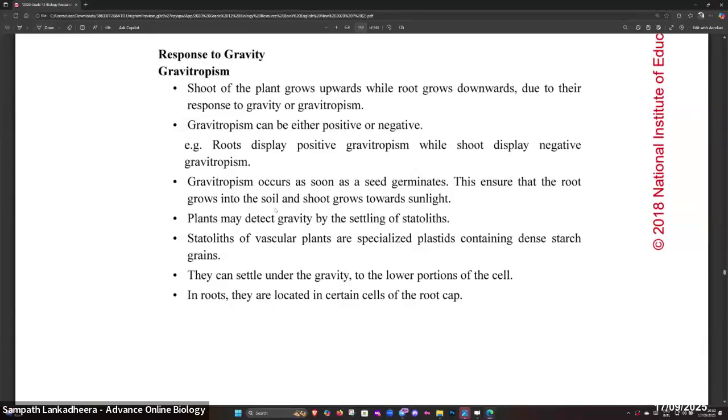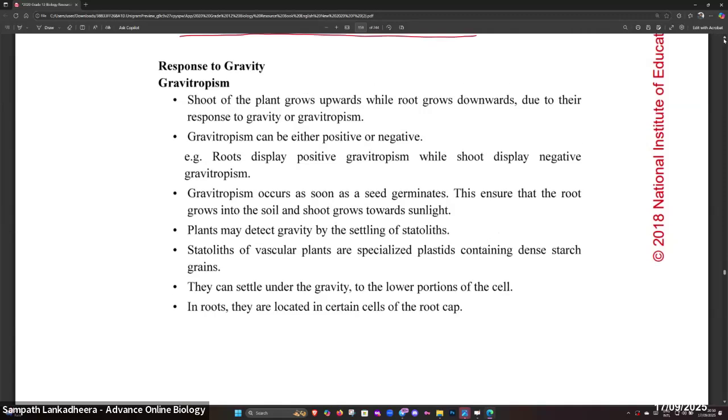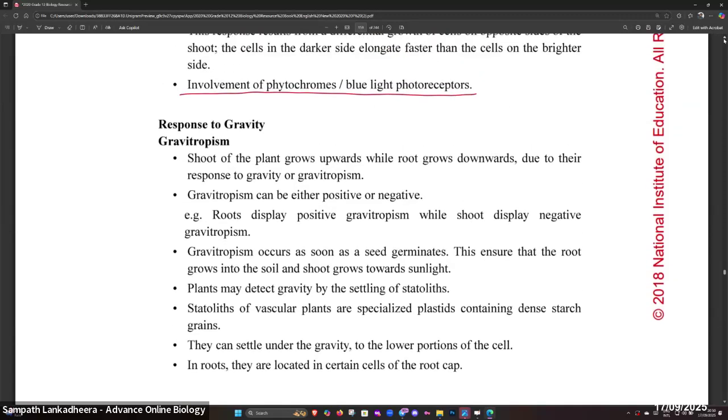Gravitropism occurs as soon as the seeds germinate. This ensures... oh, the board is stuck. I don't know why. Okay. All right.